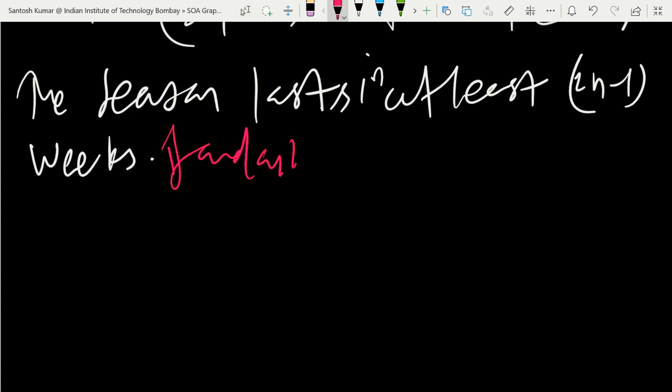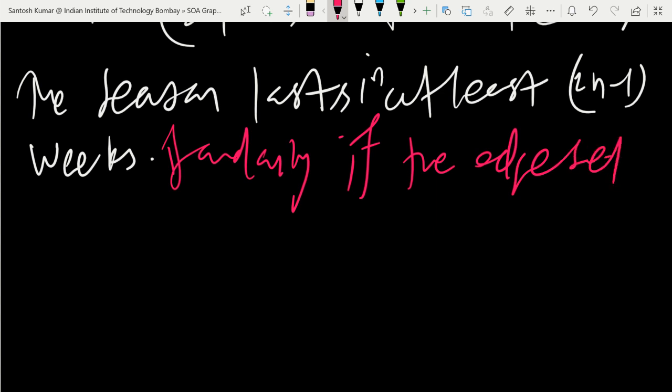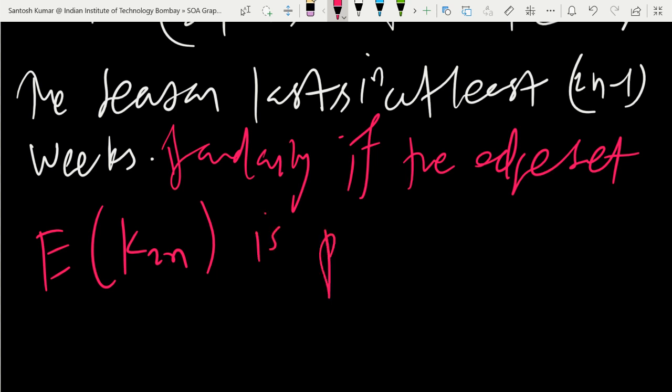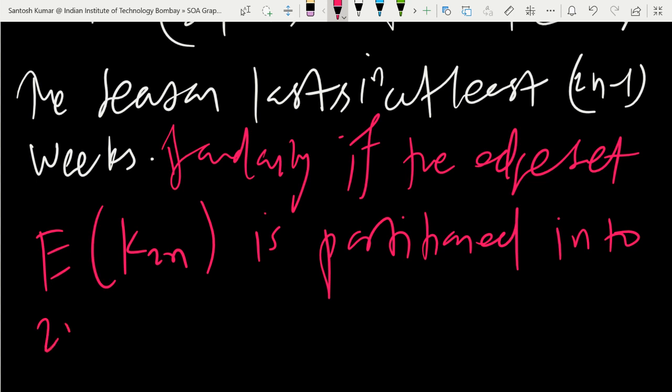If and only if the edge set of K2n is partitioned into 2n-1 matchings.